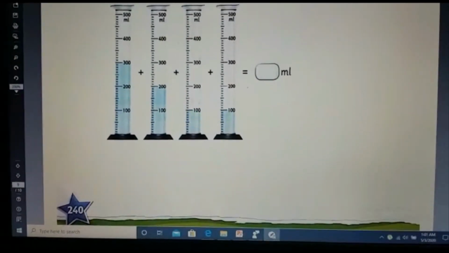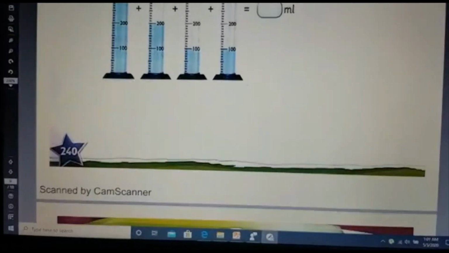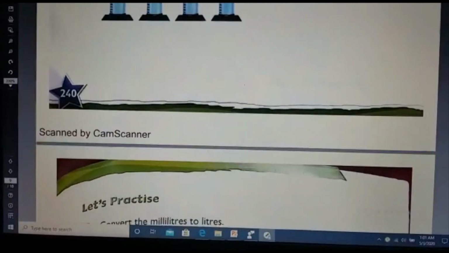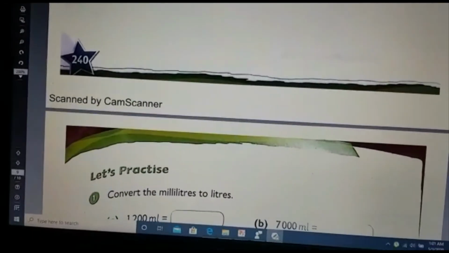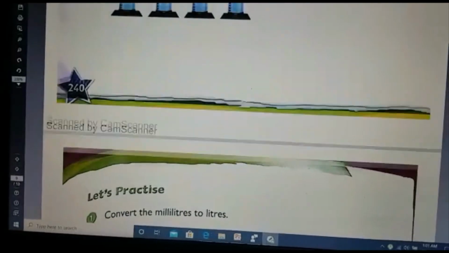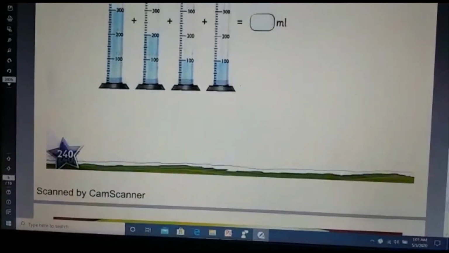It's a very easy thing for you. That is page number 240. The homework is 240. So now these two homeworks, you please do it. And the next topic is